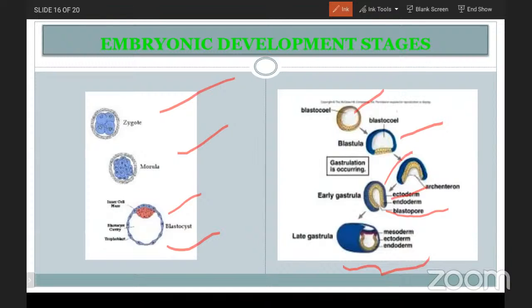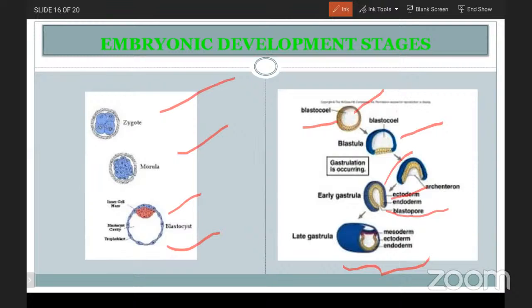Once again, first of all, the zygote. When the zygote participates in mitotic cell divisions, the formation of a group of cells is known as the morula, and then the blastula. These two stages look like a ball-like structure. The arrangement of the innermost cells into layers gives a cavity-like structure that is known as the blastocoel.